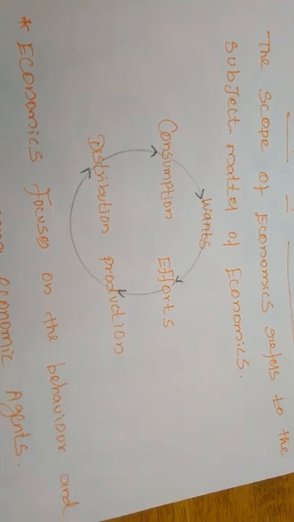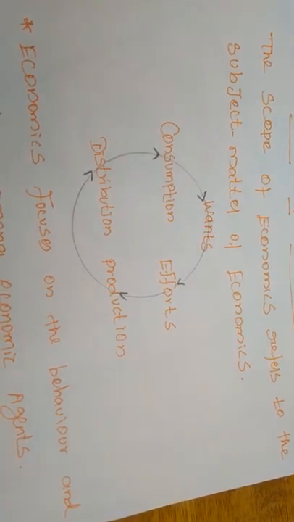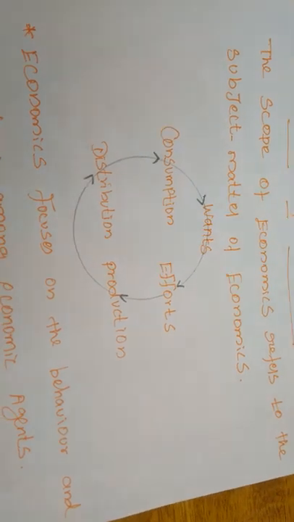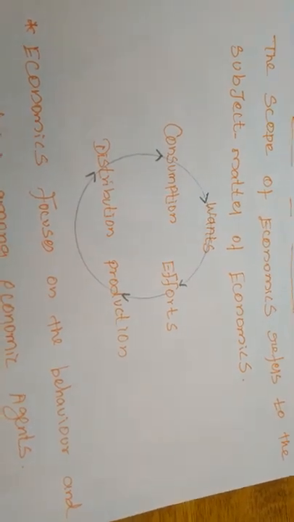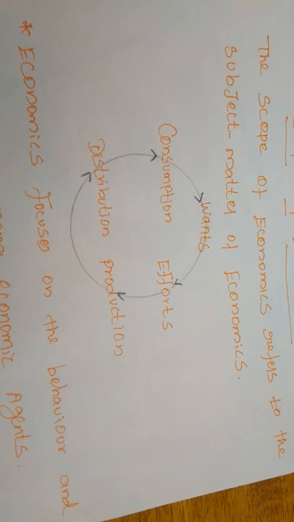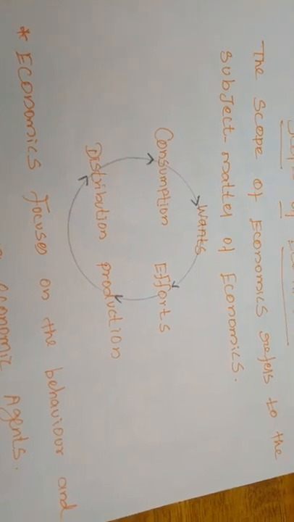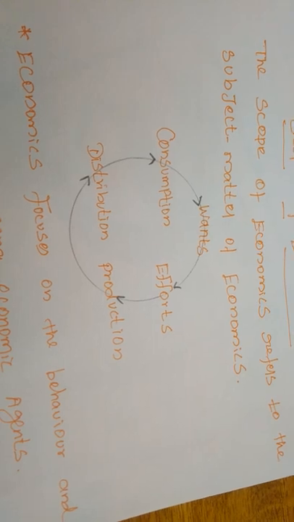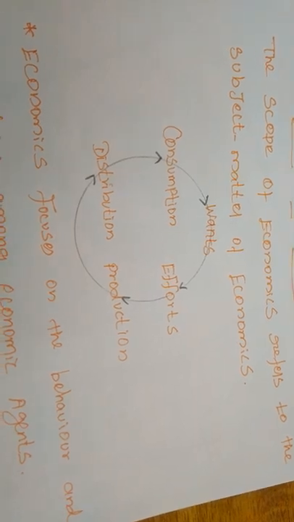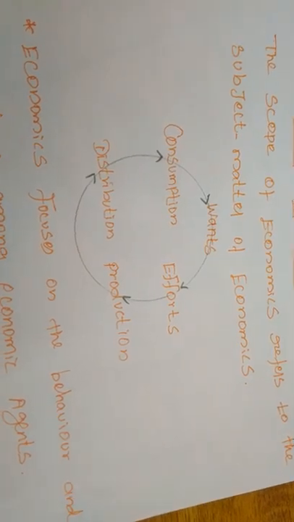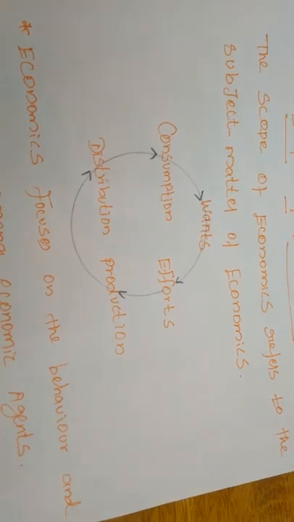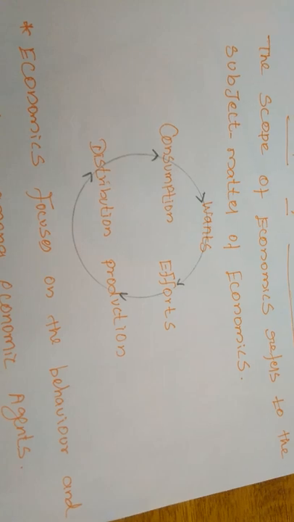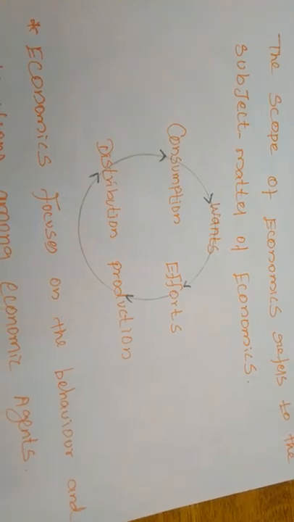Suppose they have a desire to consume a commodity, first we need money to purchase that commodity. Only after purchasing can we consume it. So we have to take more effort to satisfy the wants that arise in our mind.